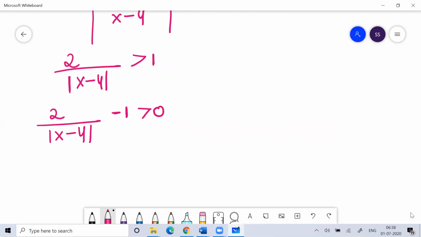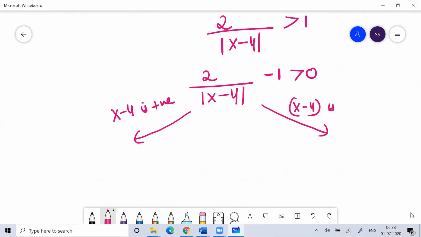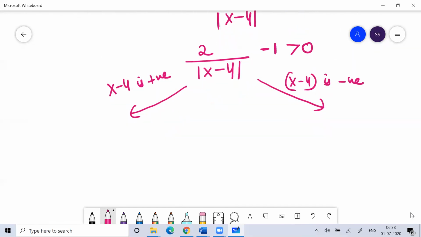Clear, right? So what can happen now? After this, I can say two things, that either x minus 4 is positive or x minus 4 is negative. Because that is a modulus function, its input can be both positive or negative. So if x minus 4 is positive, then 2 by x minus 4 minus 1 is greater than 0.